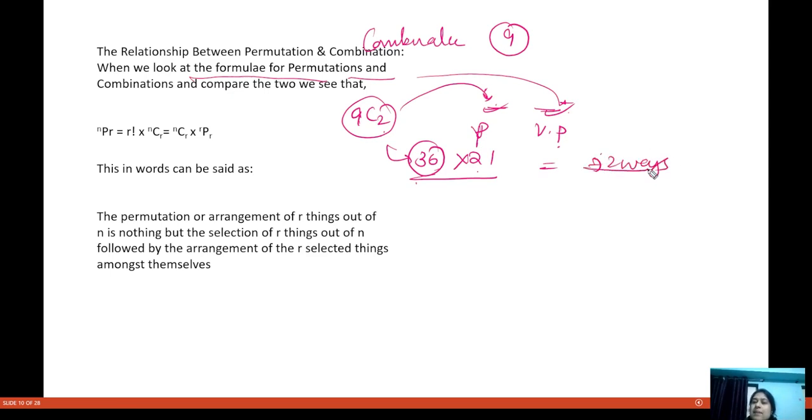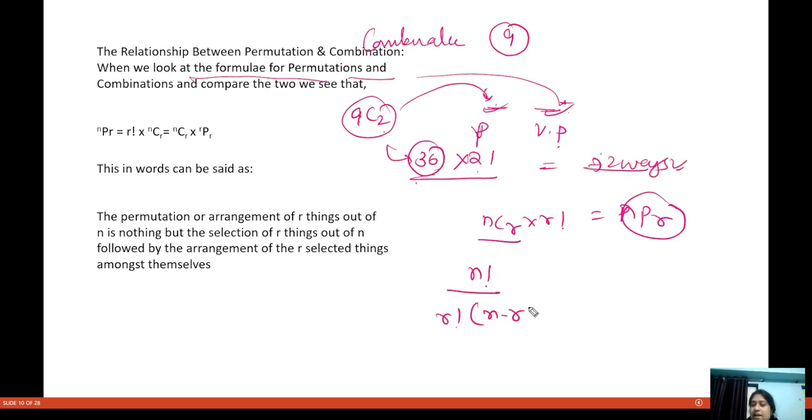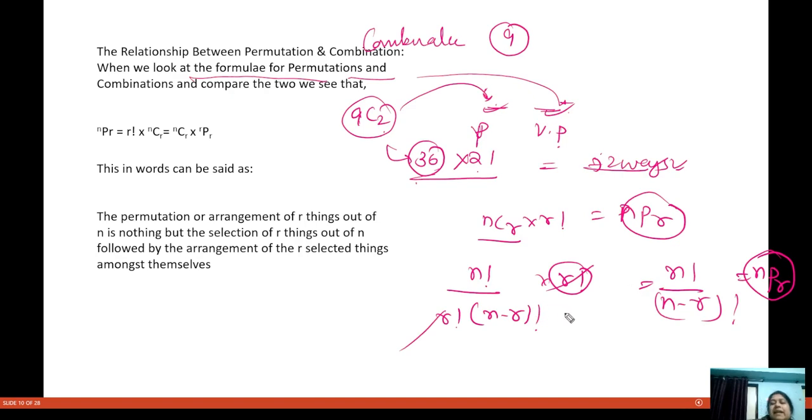So what I am actually saying is that NCR into factorial R gives your NPR. And that is the formula, because factorial n divided by factorial r and factorial (n minus r) is the combination. You multiply by r factorial, so this becomes factorial n divided by factorial (n minus r), which is nothing but NPR.